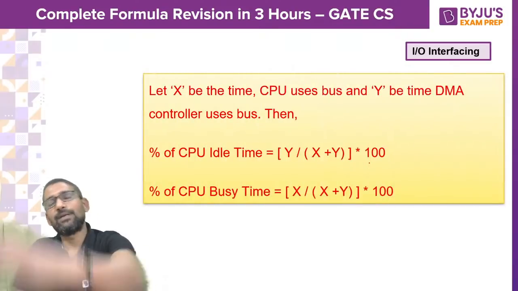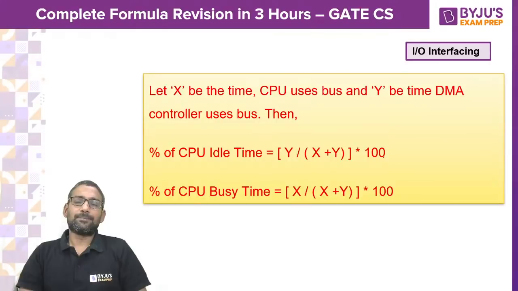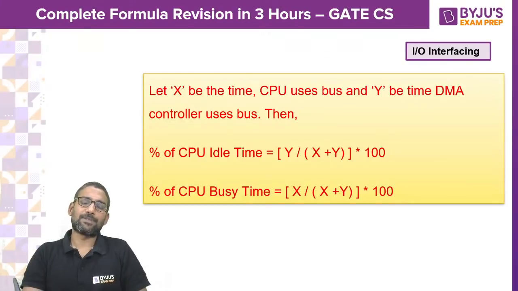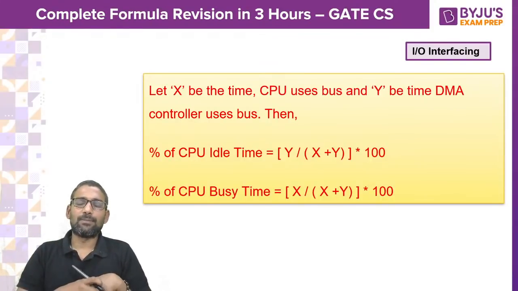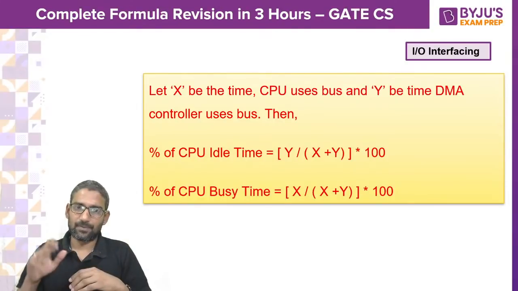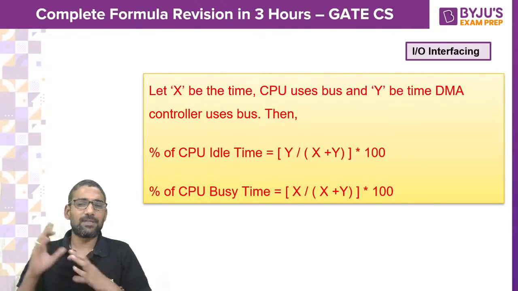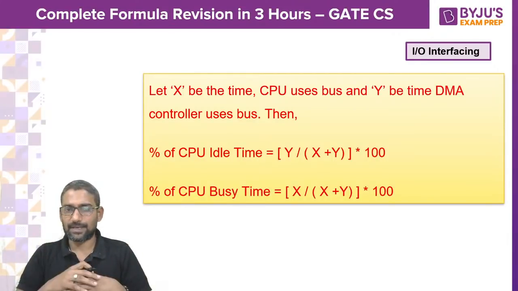And in IO interfacing, it is possible you may need to use this aptitude kind of formula sometimes. We know in the interleaved DMA mode, the CPU and DMA controller will be sharing the bus. So when the CPU is using the bus, the DMA controller is idle. When the DMA controller is using the bus, the CPU is idle.